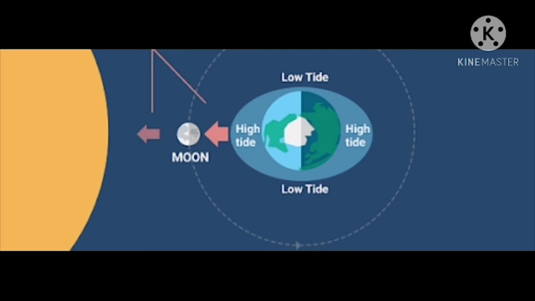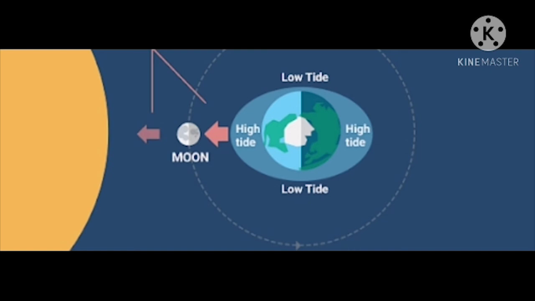Water on the side of the earth facing the moon is pulled towards the moon, so there will be a high tide on this side. At the same time, the earth itself is also pulled slightly towards the moon. This causes a high tide on the side of the earth which is away from the moon.